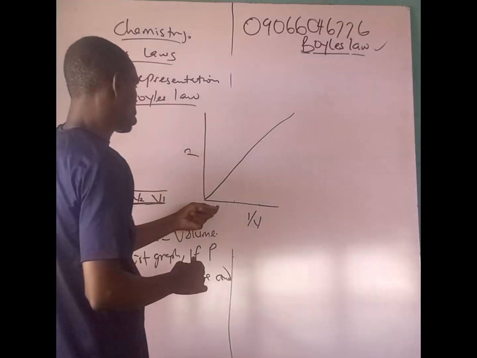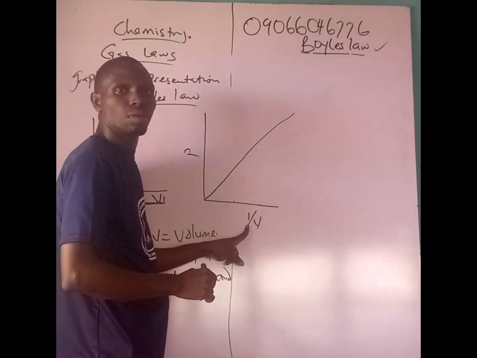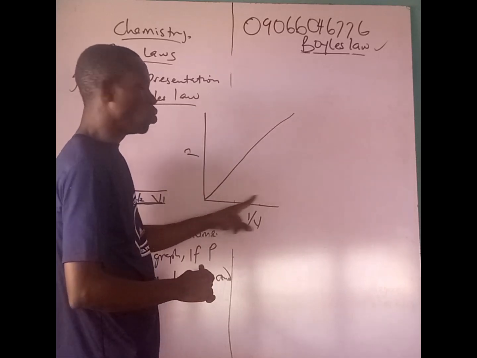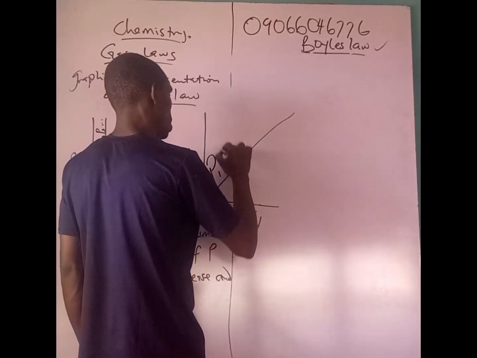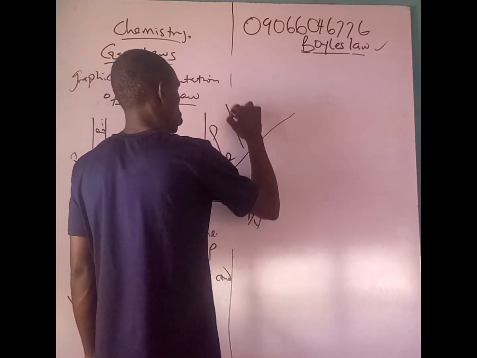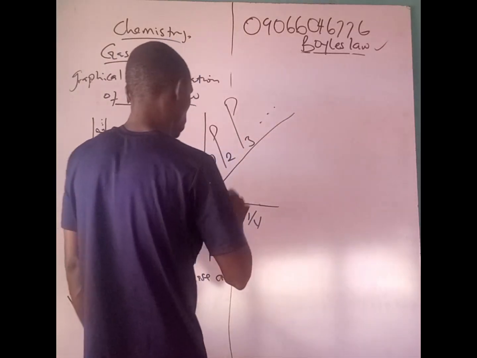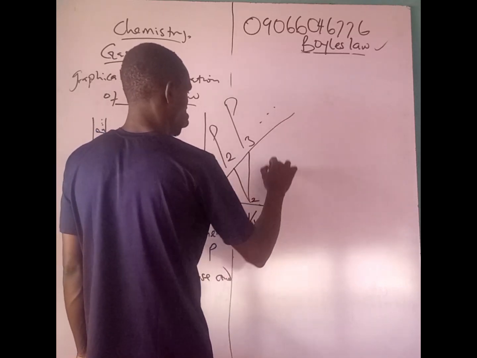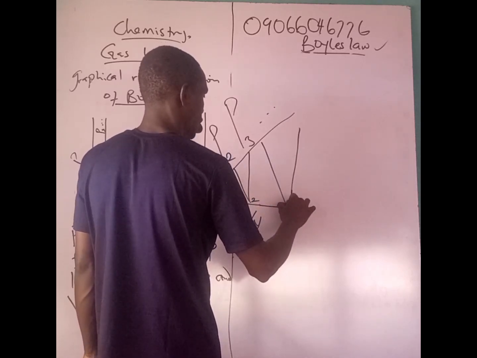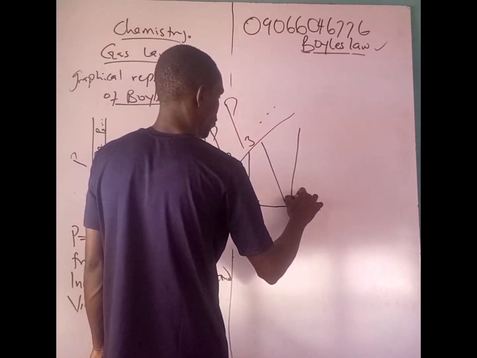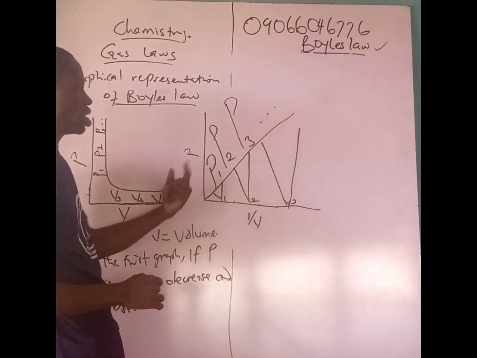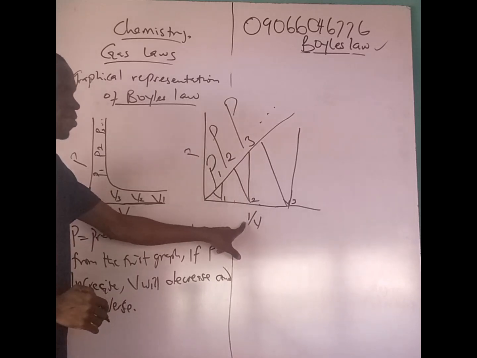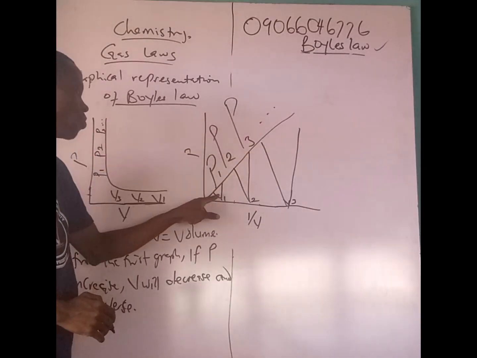But when you come to this one, here we are talking of the inverse of the volume. So when you have the inverse of the volume, your pressure will increase, then your inverse volume will increase. This is what we are saying: P1, P2, P3, V1, V2, V3. You can see like this. So when we are dealing with the inverse of volume, we are plotting pressure against the inverse of volume. Pressure will increase, and the inverse of volume will increase.